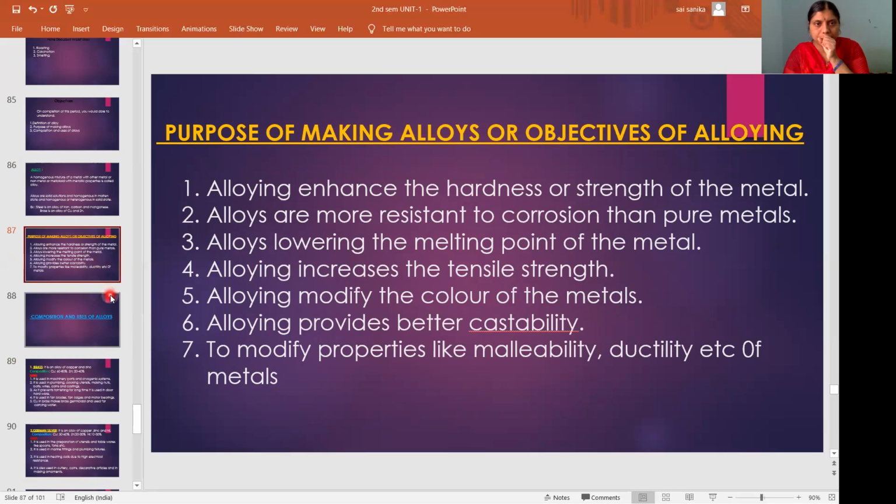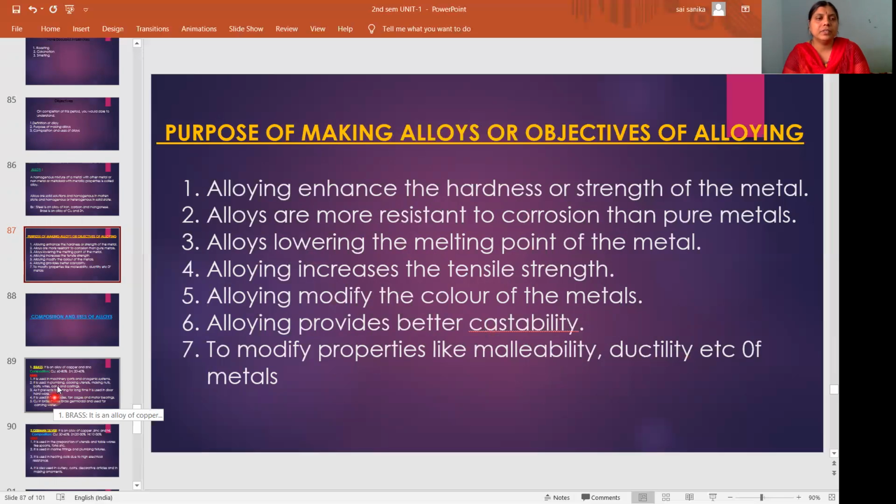To increase the hardness of the metal, to become more resistant to corrosion, to lower the melting point of the metal, to increase the tensile strength, to modify the color of the metals, to provide better castability, and to modify properties like malleability and ductility.